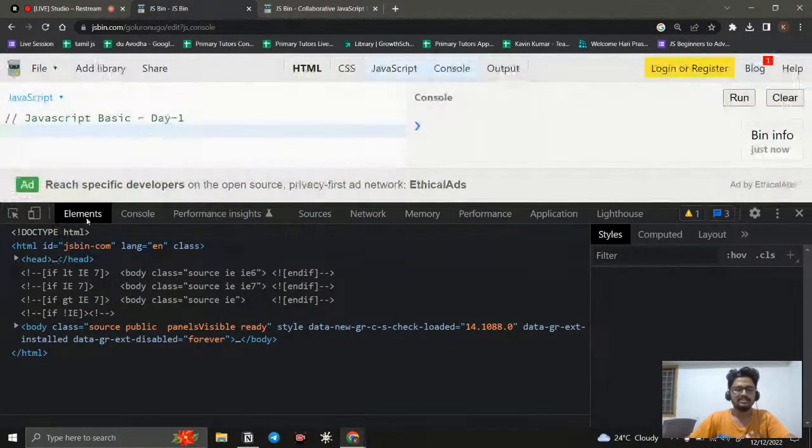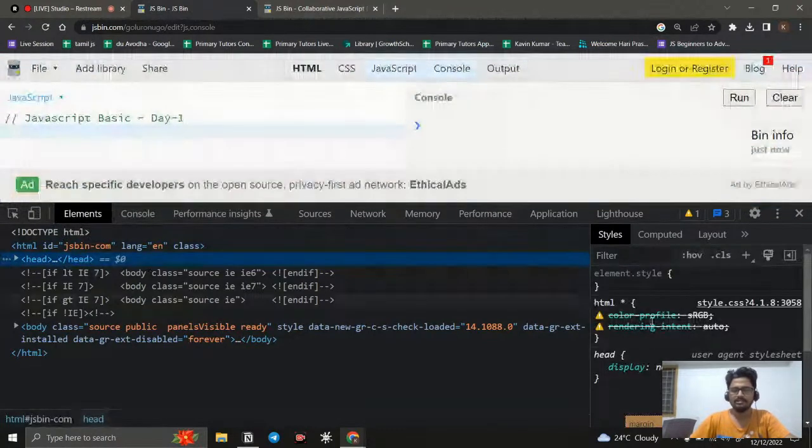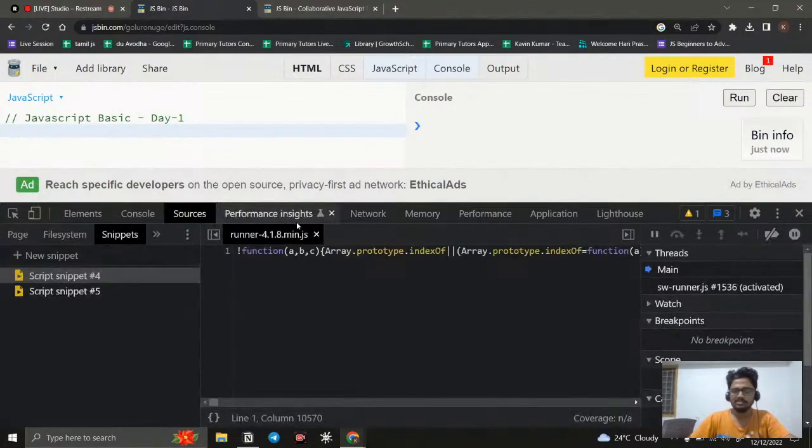Okay, so this Elements section is also a browser tool, where our HTML code and CSS code will be displayed. You can check it using Visual Studio Code, and you can see the next browser tools: Console, Performance Insights, Sources, and so many things are here. Each and every one is available for doing some set of actions. Okay, so right now the most important thing that we need to see is this Console. Okay, just a minute.